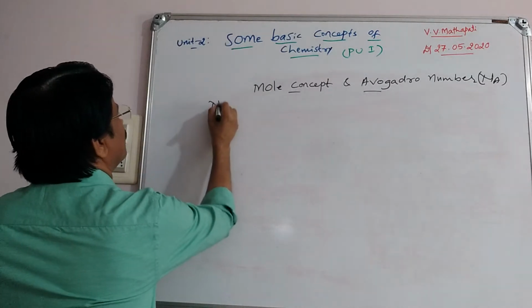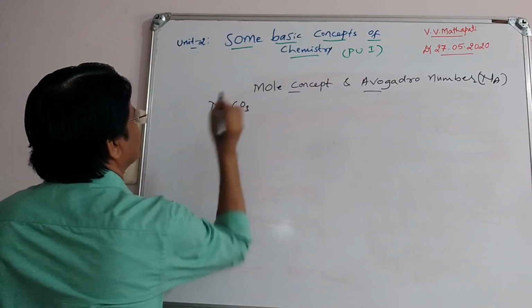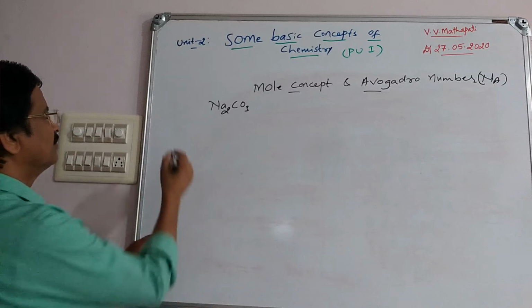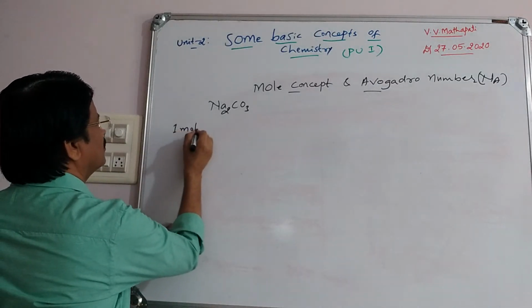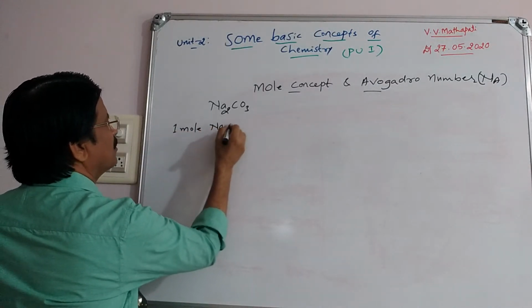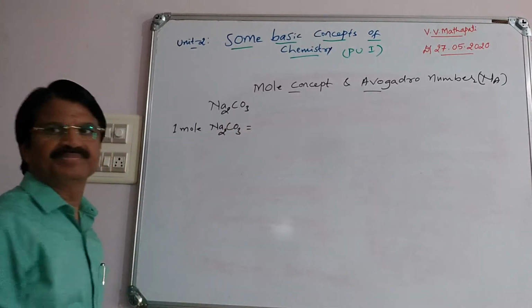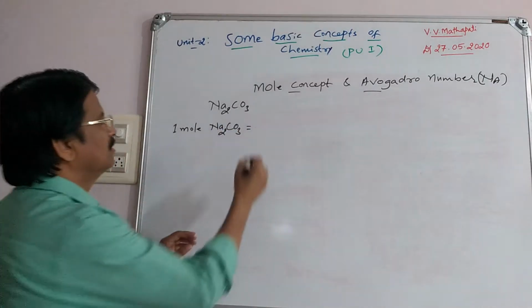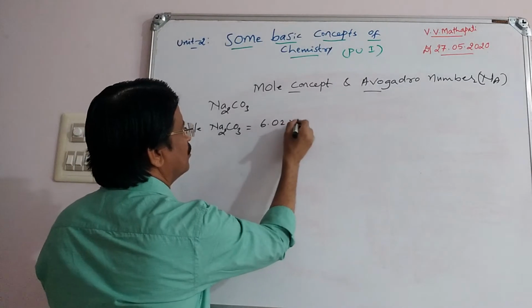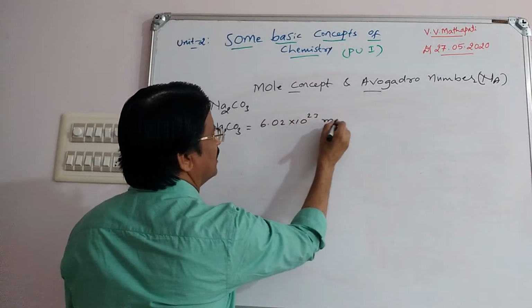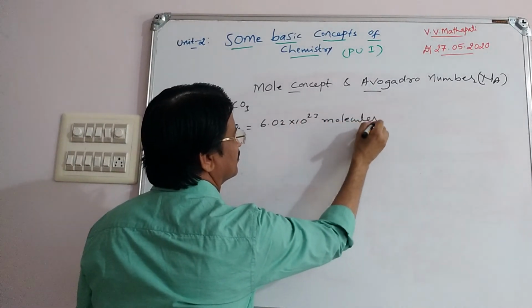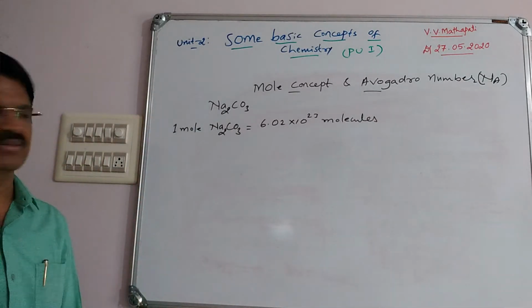Now take sodium carbonate. 1 mole sodium carbonate equals 6.02 into 10 to the power 23 molecules.